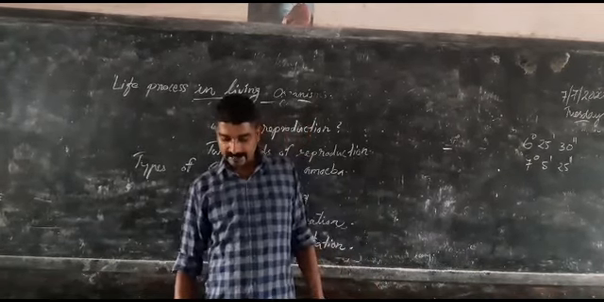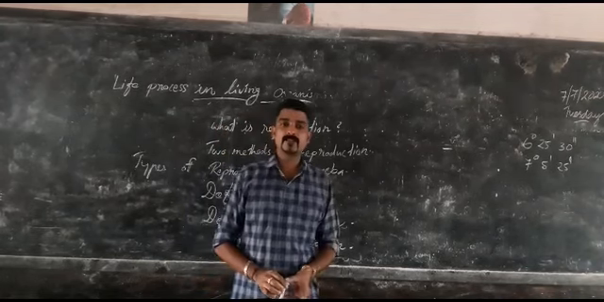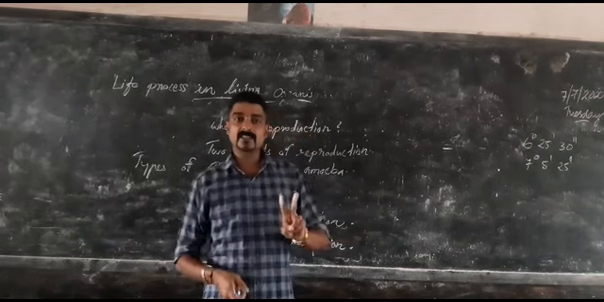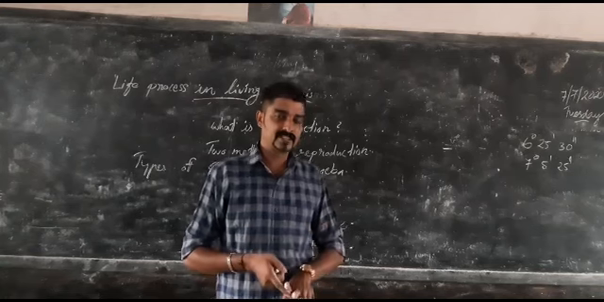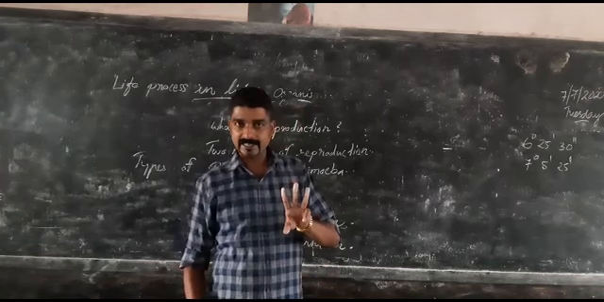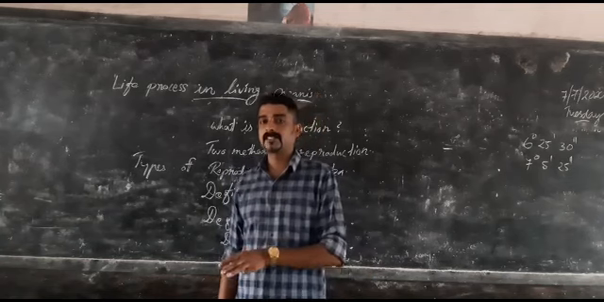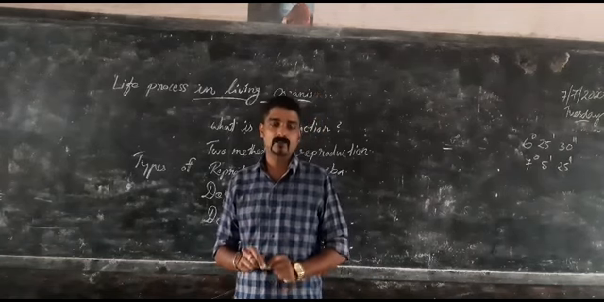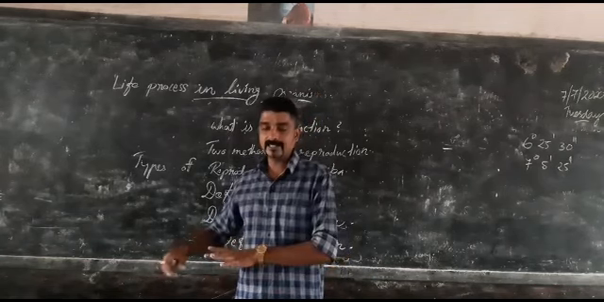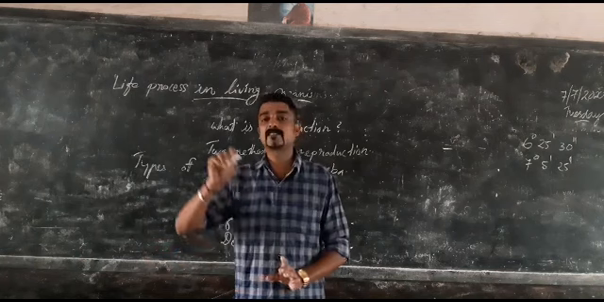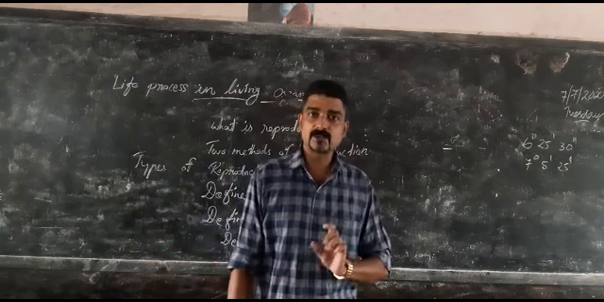So today we studied the life process in living organisms. Two types of reproduction are there: asexual and sexual reproduction. First we studied asexual reproduction in unicellular organisms, and the second part is asexual reproduction in multicellular organisms. So next part is sexual reproduction. Next class we will study sexual reproduction.